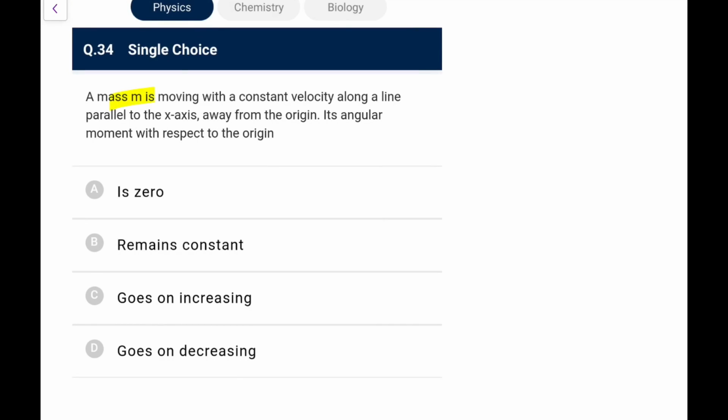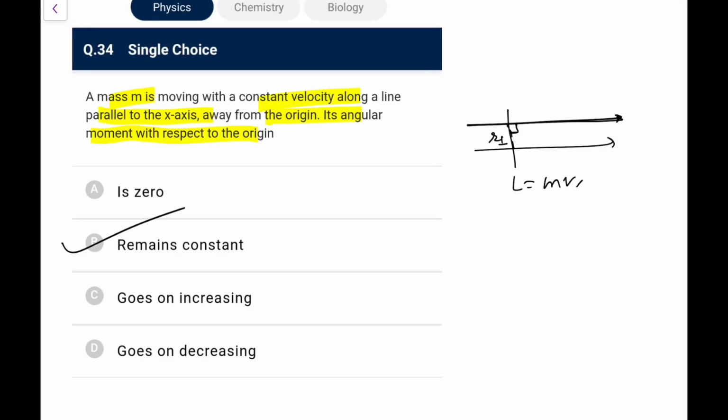A mass m is moving with constant velocity along a line parallel to the x-axis away from the origin. What is its angular momentum with respect to the origin? Whenever someone moves at constant velocity along a straight line, the angular momentum always remains constant. We have covered it many times. The velocity's line of action is always the same, so the perpendicular distance will always remain the same. So L will always remain mvr perpendicular, and that r cross v will always be in the same sense. So it remains constant.